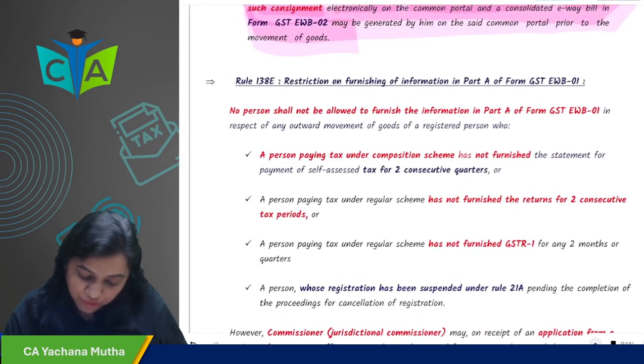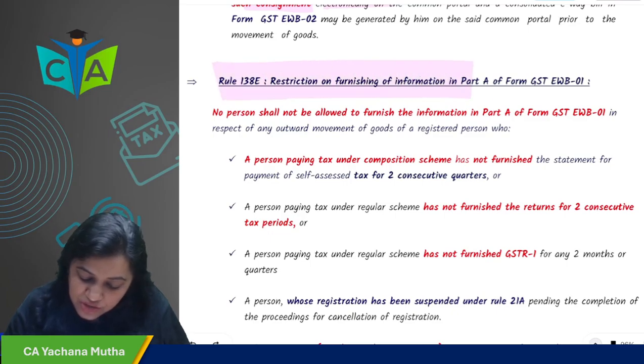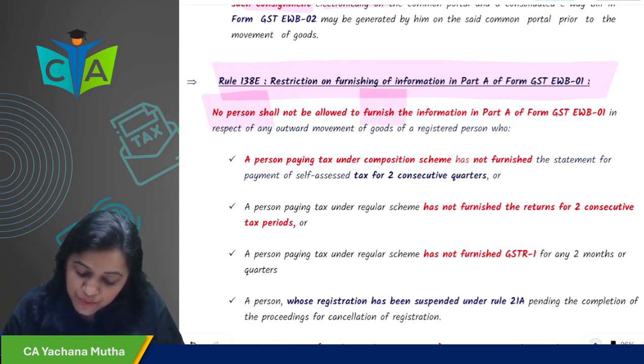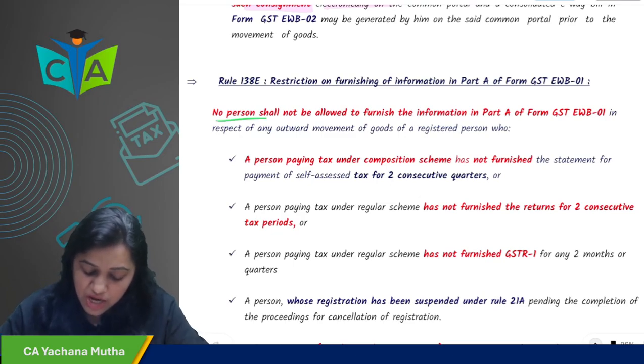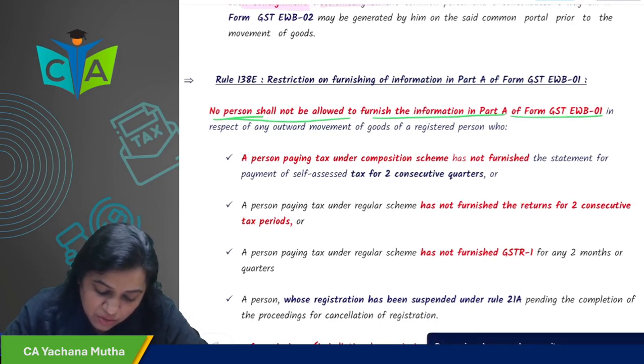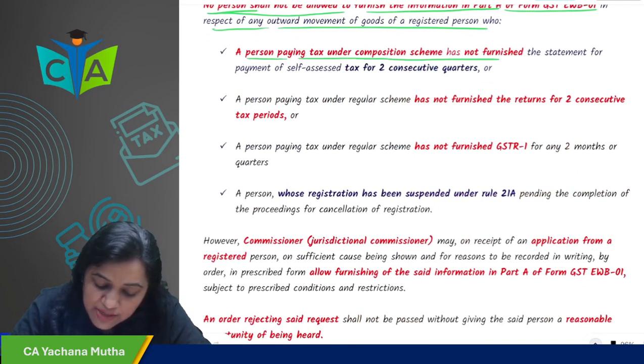Next is restriction on furnishing of the information in part A of EWB 01. So, what is this? No person shall be allowed to furnish information in part A of GST EWB 01 in respect of any outward movement of the goods of a registered person who is a person paying tax under composition scheme and has not furnished the statement for self-assessed tax for 2 consecutive quarters.